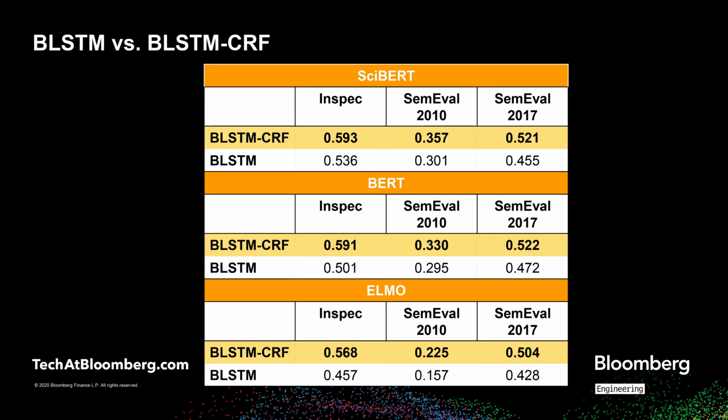In our exploratory set of experiments, we first experimented with different embedding models with BLSTM and BLSTM-CRF architectures and observed that BLSTM-CRF was almost always performing better than BLSTM. The table in the slide presents the top 3 results, which were obtained using SciBERT, BERT, and ELMo. We concluded that CRF layers improve the performance for all datasets irrespective of the underlying embeddings, as already observed in other sequence tagging experiments before this.